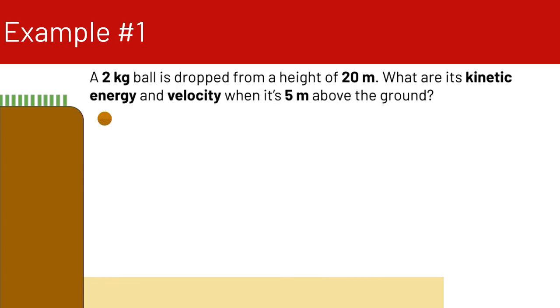Okay, so let's look at an example here. We have a 2-kilogram ball dropped from a height of 20 meters. What are its kinetic energy and its velocity when it's 5 meters above the ground?